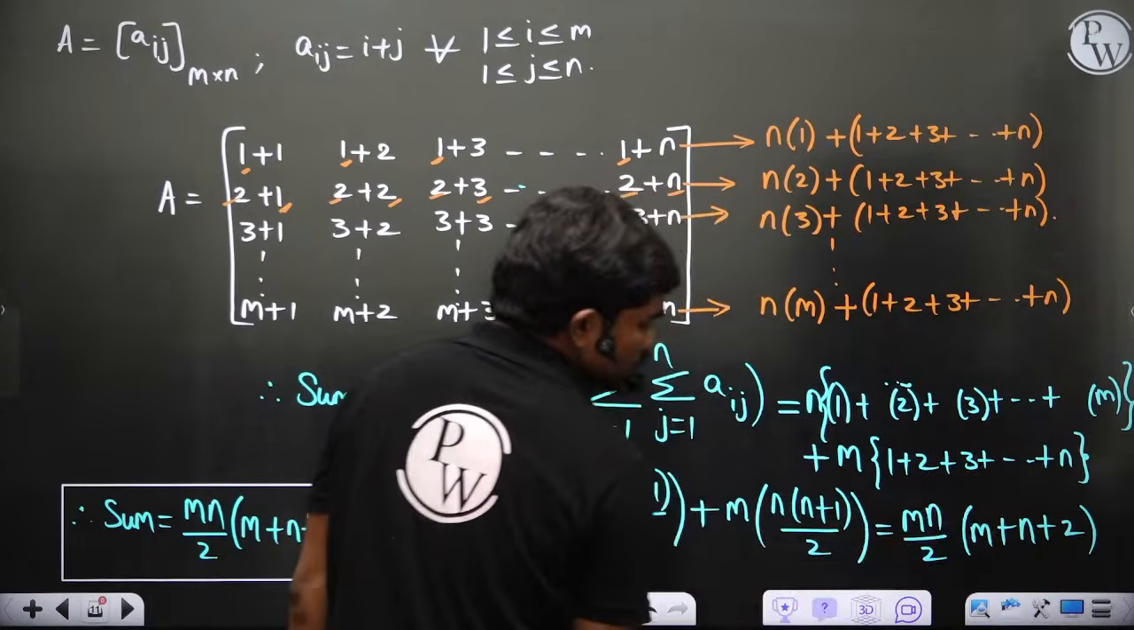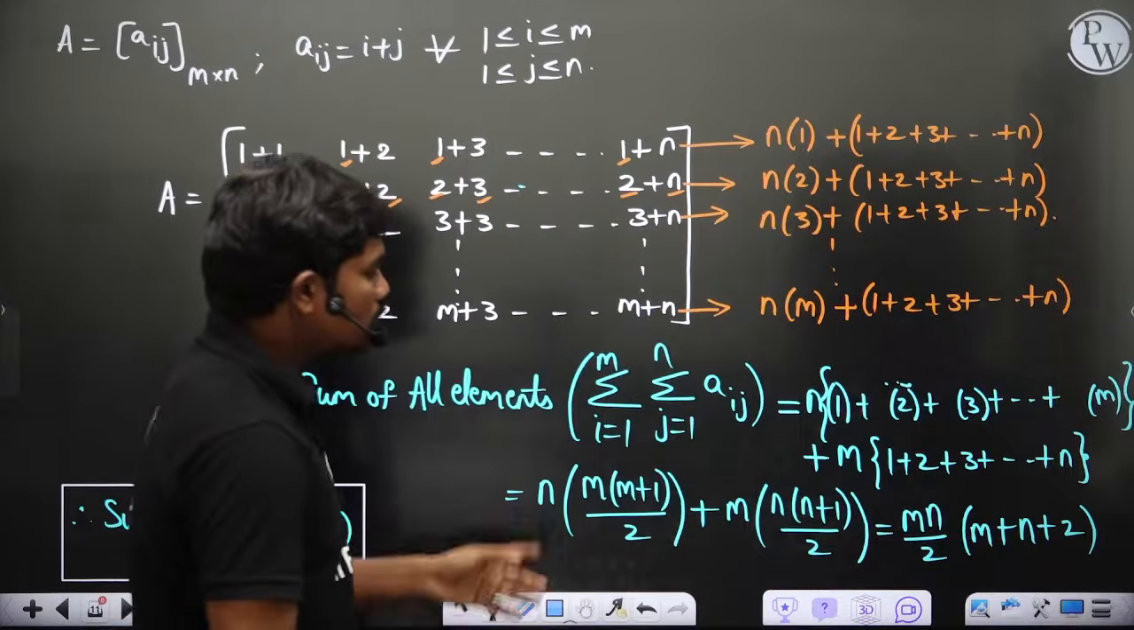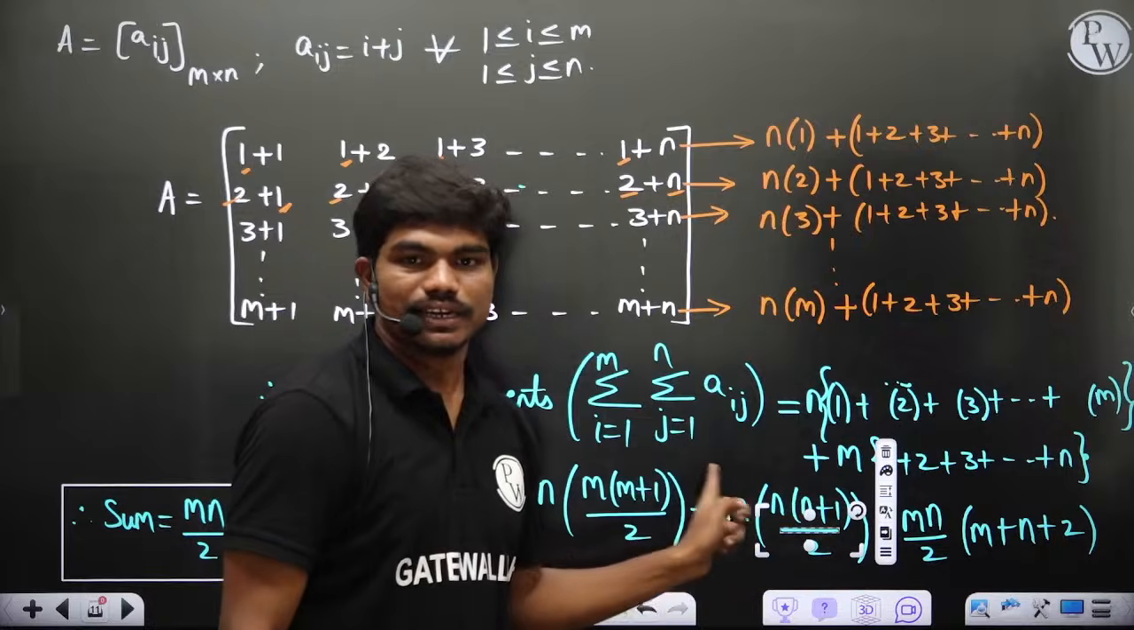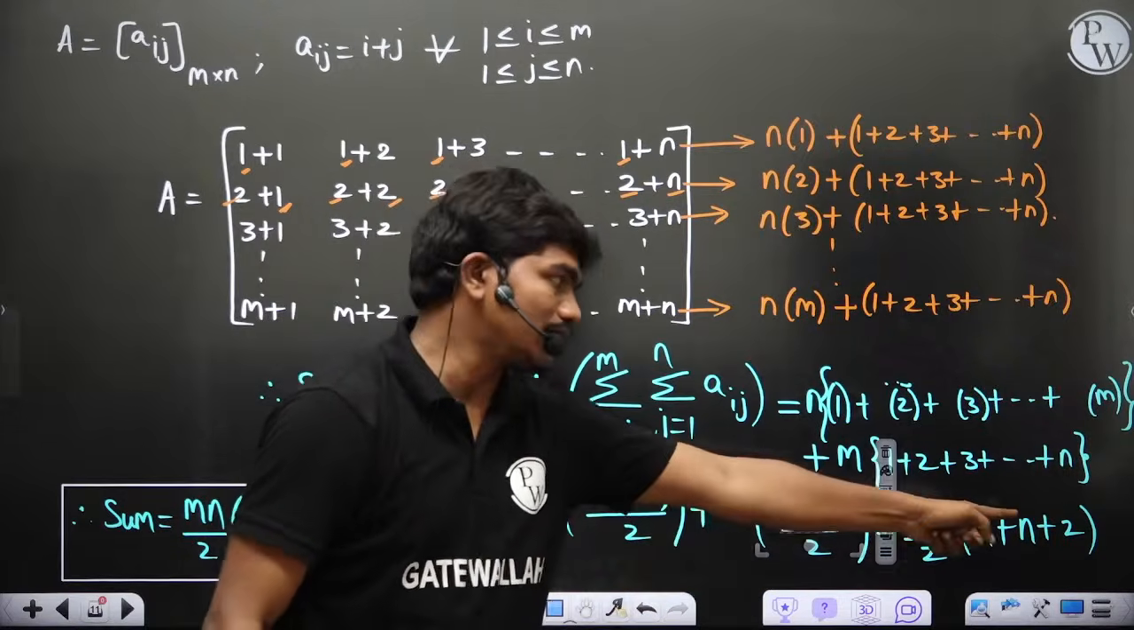So the sum of first n natural numbers is n into n plus 1 by 2. So mn by 2 is common in both the terms. If you take m plus 1 plus n plus 1, that is m plus n plus 1 plus 1, which is 2. That's what. Clear?